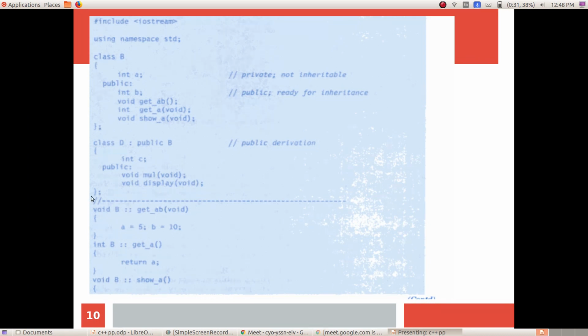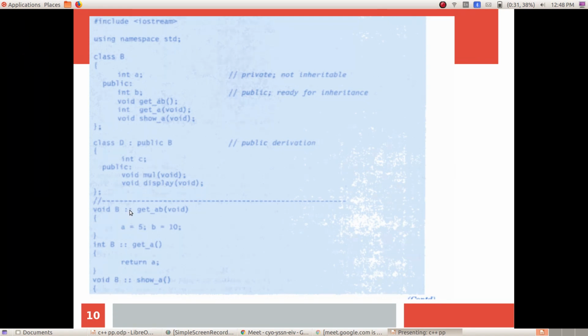This is outside the class because if you write a semicolon here, this means that this class ends here, and if you put a semicolon here, that means the class D will end here. So this function, get AB, is a function of class B. When you are writing the implementation of the function get AB outside the class, you have to use the scope resolution operator.